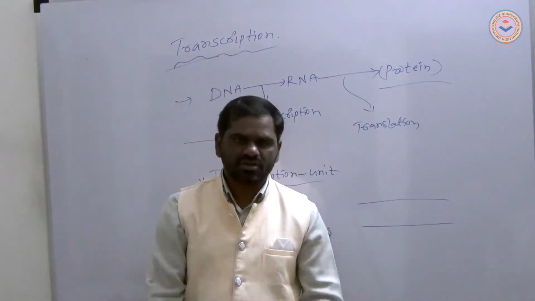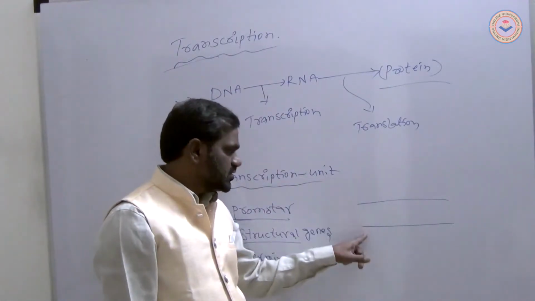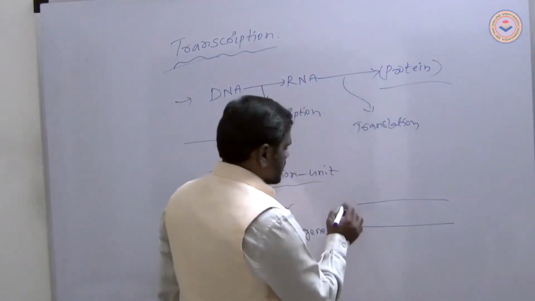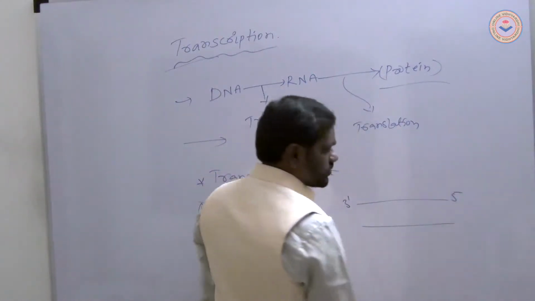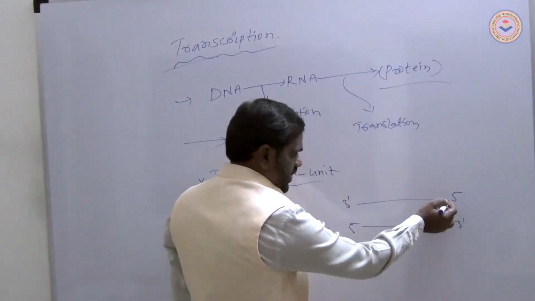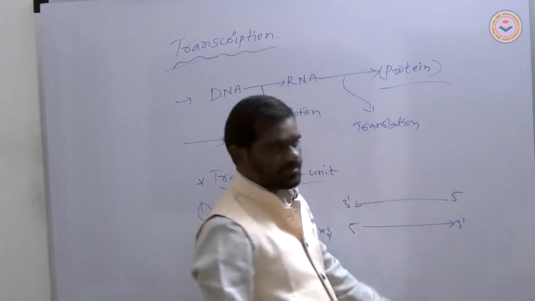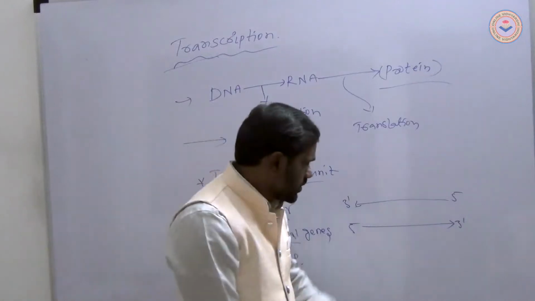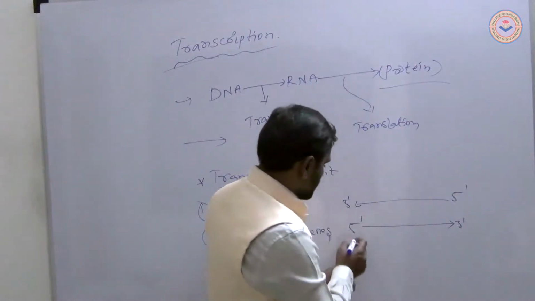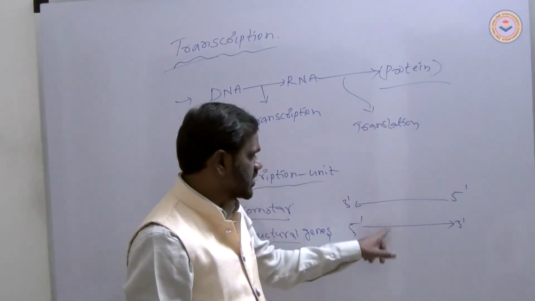Inside the DNA, bases or nucleotides are present. This is one strand and this is the other strand. One strand runs 3' to 5', and the other runs 5' to 3'. Observe the arrows. Here the DNA has two strands.